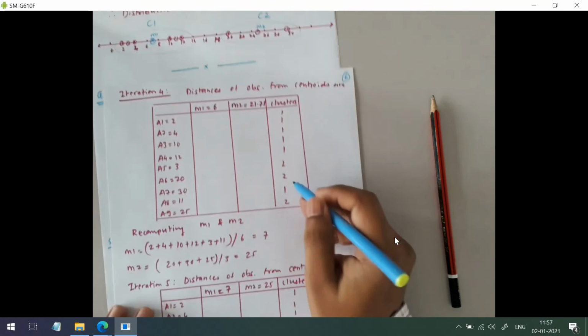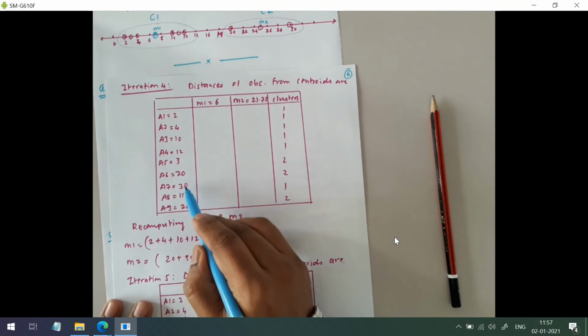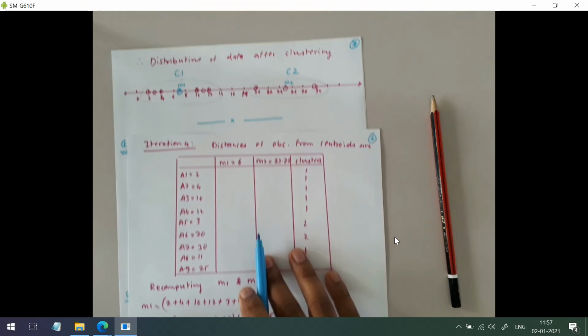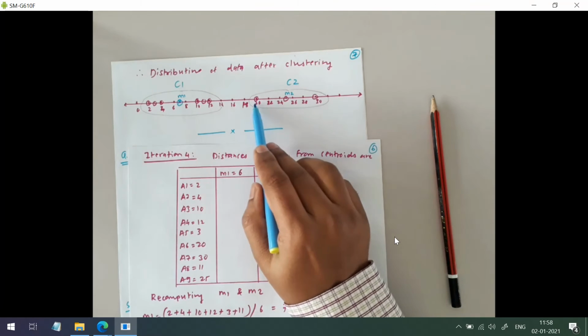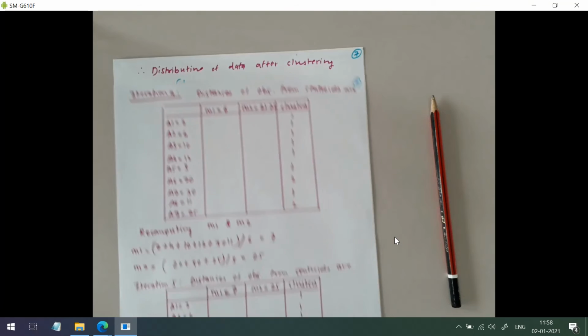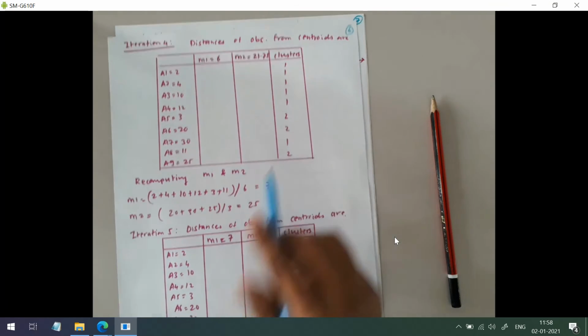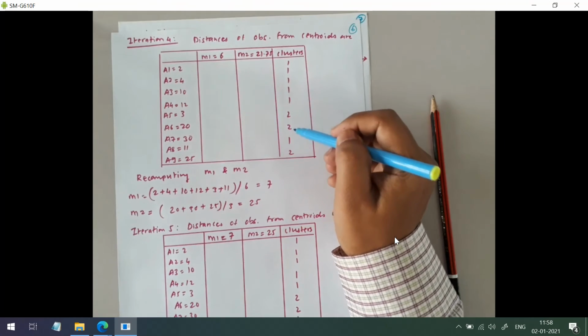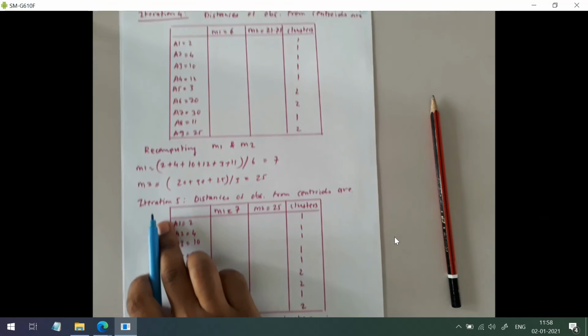And in cluster 2 we have 20, 30 and 25. In the graph you can see 20, 25 and 30 belong to C2. There is a change in the cluster, so we have to go for iteration 5 also.